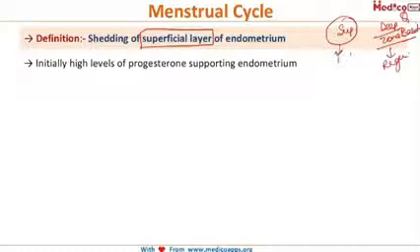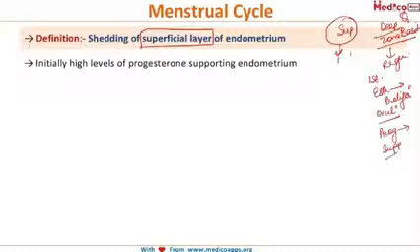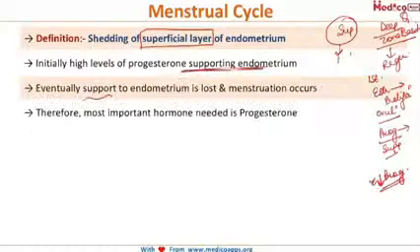And how does it occur? We know that in the first half of the cycle there is predominance of estrogen, and under the effect of estrogen there is proliferation of the endometrium. And when the ovulation occurs, then in the second half of the cycle, the predominant hormone is the progesterone, and this progesterone supports the endometrium. It basically causes the decidualization of the endometrium. And subsequently, when there is decreased level of progesterone because of the degeneration of the corpus luteum, the support to the endometrium will be lost, and subsequently menstruation occurs.